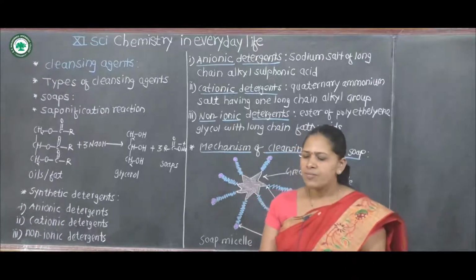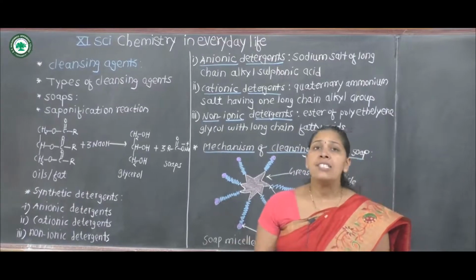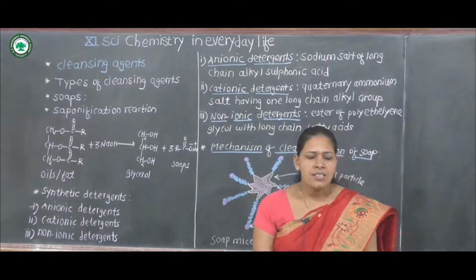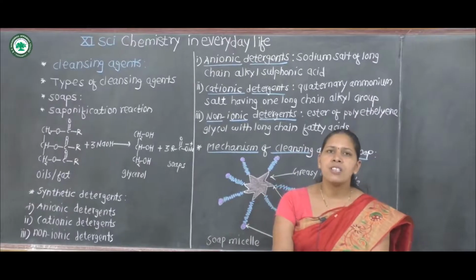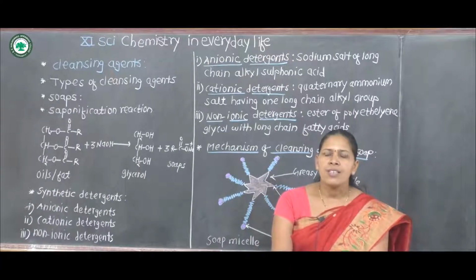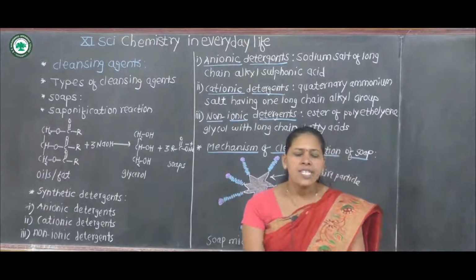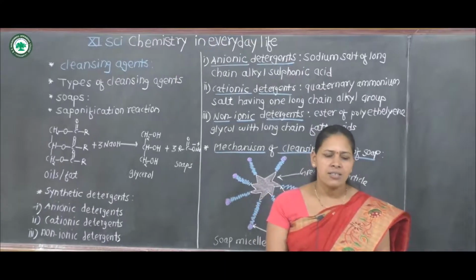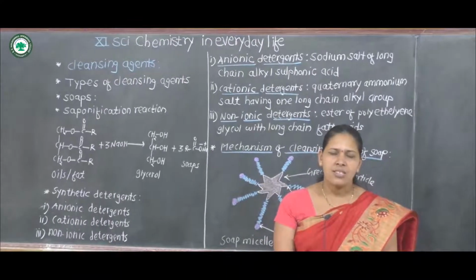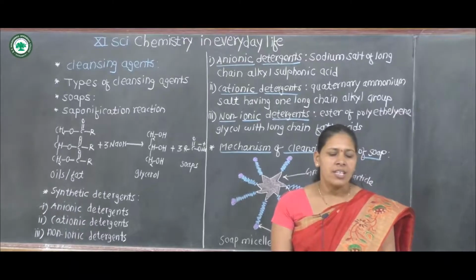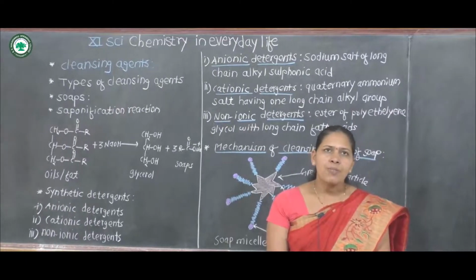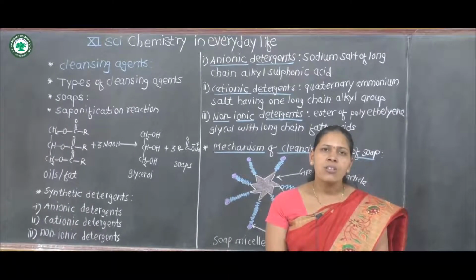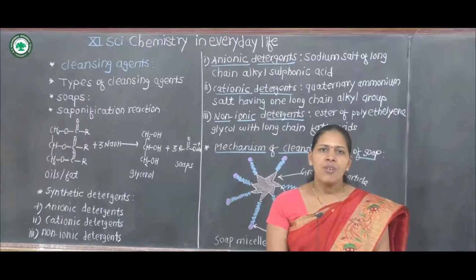First of all, what is meant by cleansing agent? These are the substances which are used to remove stain or greasy spot or dirt on the surfaces, called cleansing agents. There are two types of cleansing agent depending on chemical composition. First one is soap and second one is synthetic detergents.